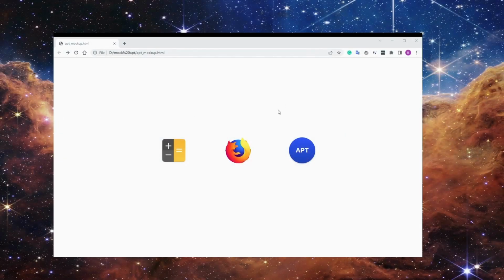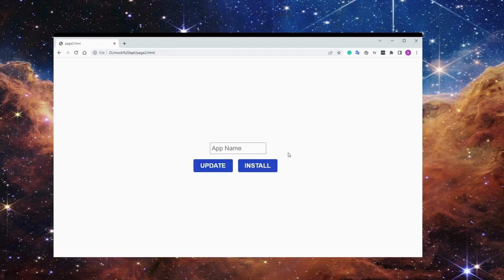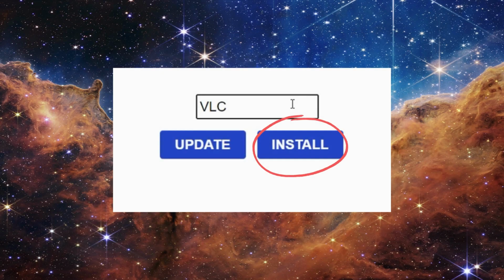Here is a simple mock-up of how this will work if the application apt had a graphical user interface. So we open the app by clicking on its icon, and we enter the name of the application we wanted to install into a text field, and we press the install button. In other words, we used the install option inside apt and gave it the name VLC, and it went ahead, found the app for us, downloaded it and installed it for us.